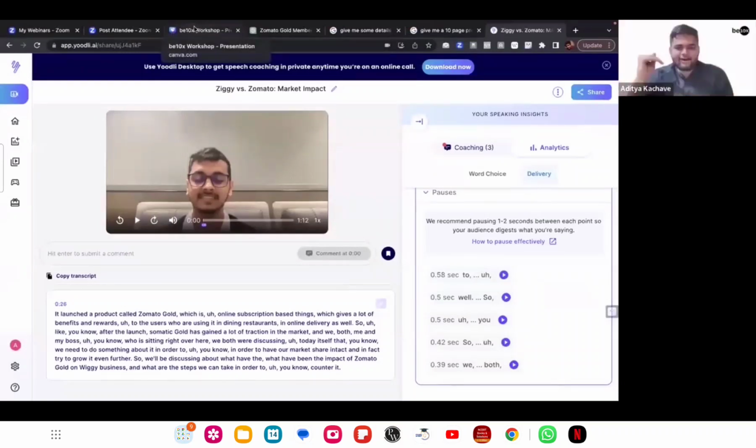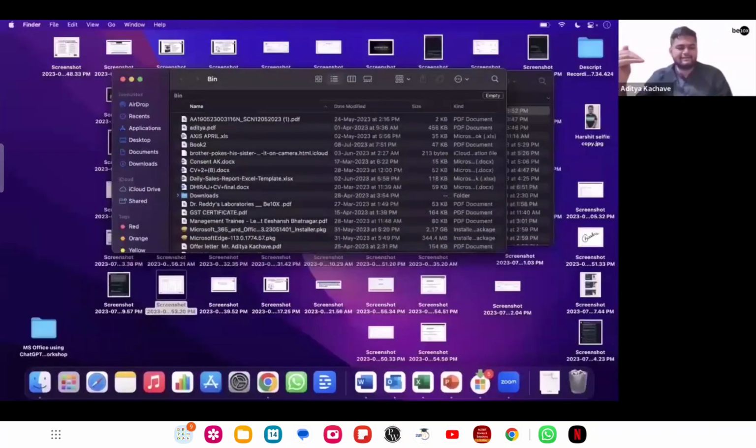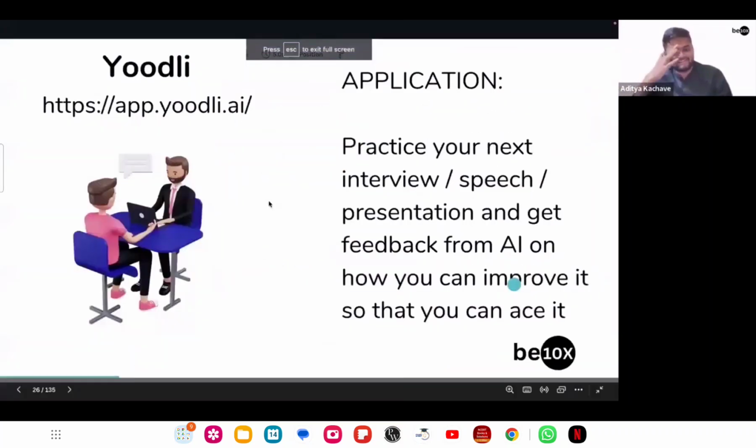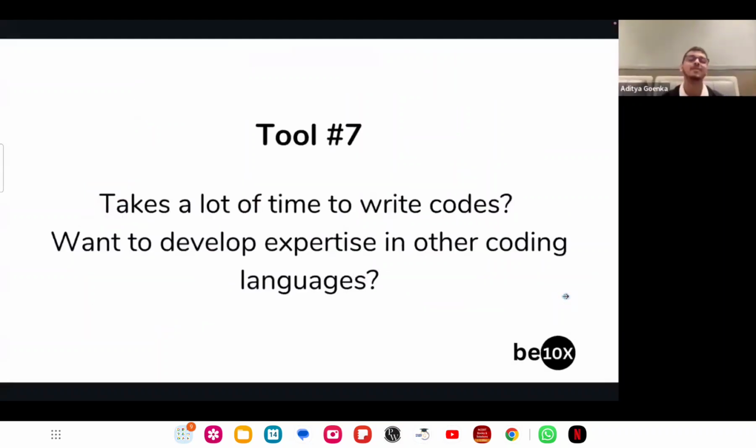Like using Udly on a daily basis for 20-30 days, do you think this will be like a 10% hike in your current package, right? Easily. Because it's all about showing: jo dikhta hai wo bikta hai, right? So if you can present yourself in the proper way, then obviously you can crack that job interview which is giving you a hike, right? Our own Toastmaster. Absolutely.